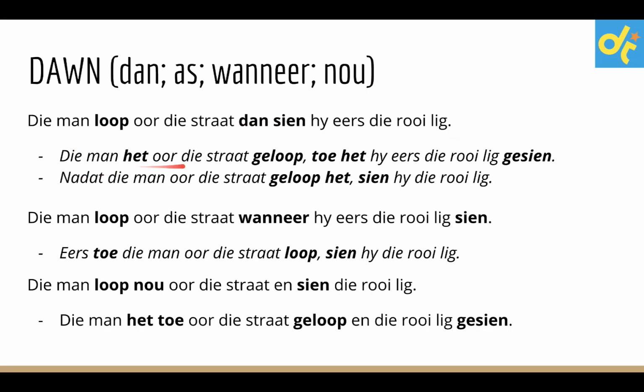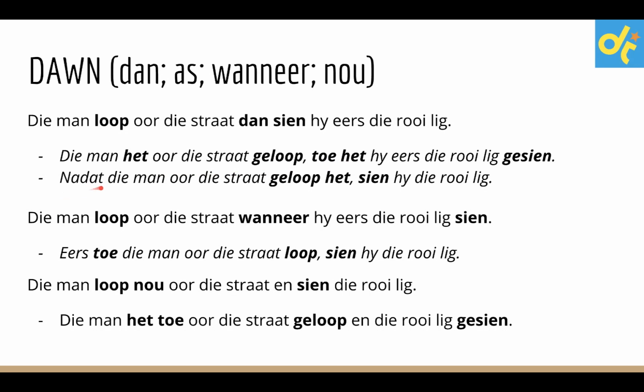Die man het oor die straat geloop. Toe, the dan changed to toe in the past. The sien now gets kicked to the back with a ge and it gets replaced with your het. Please follow the same structure when we're working with conjunctions. If it was a dan in the present tense, in the past the het will be next to the toe, which was the dan. It stays in the same place.